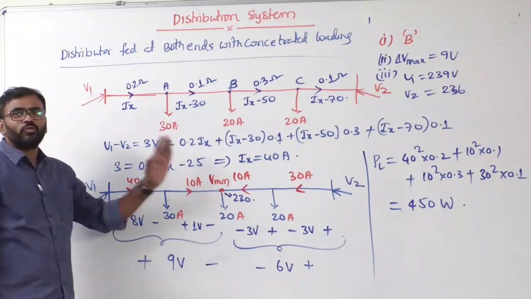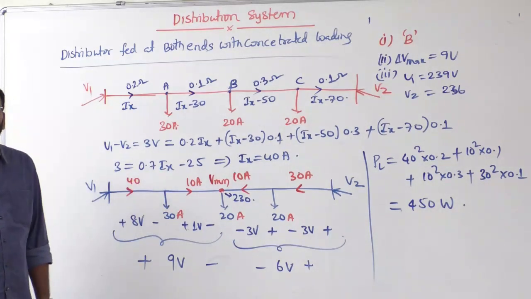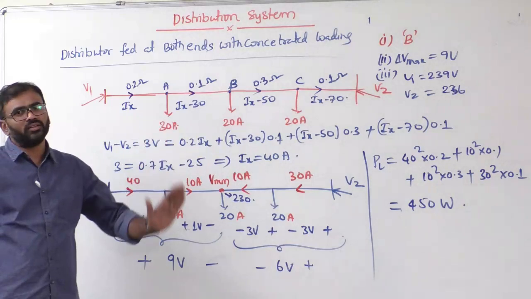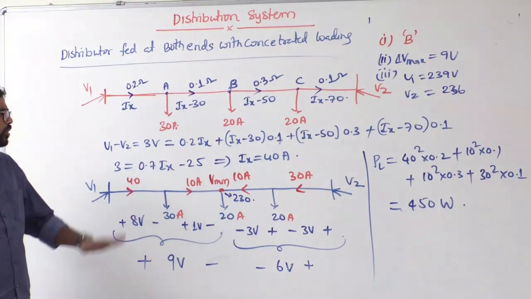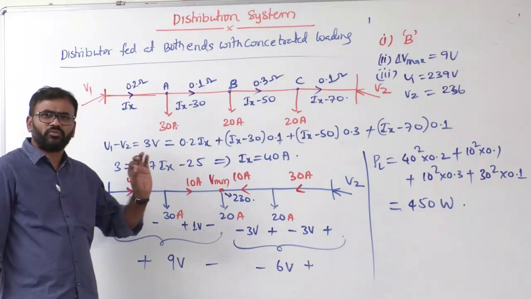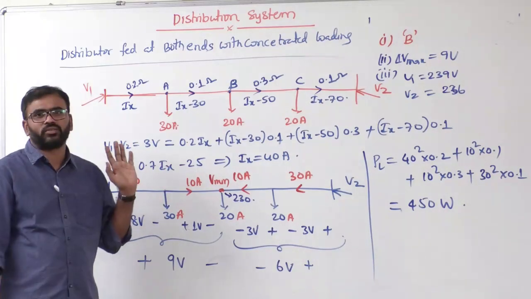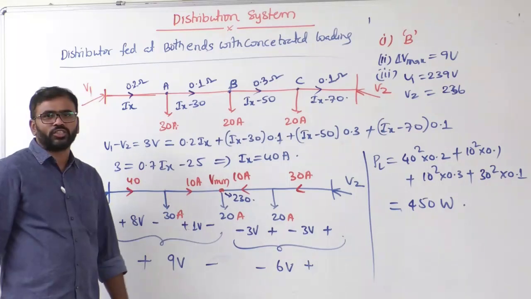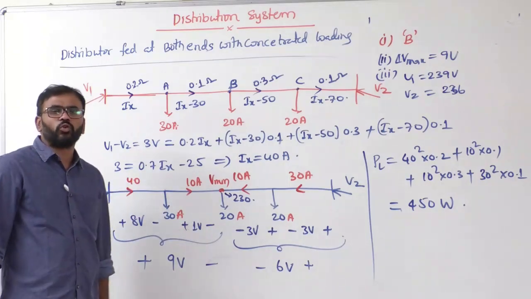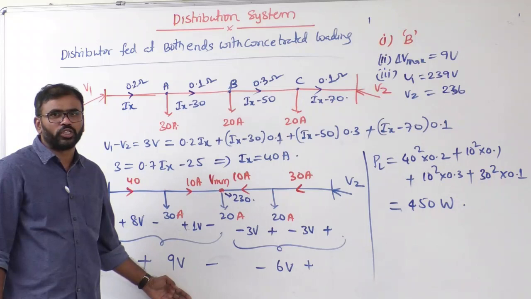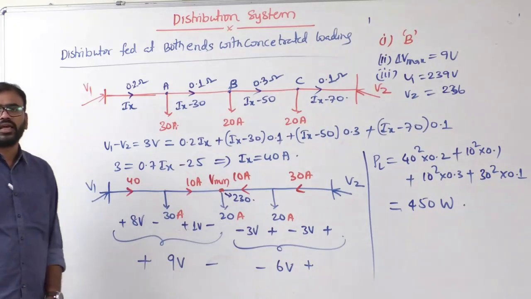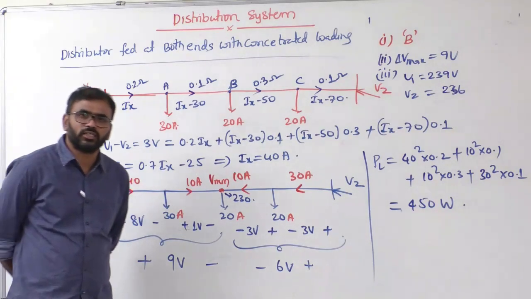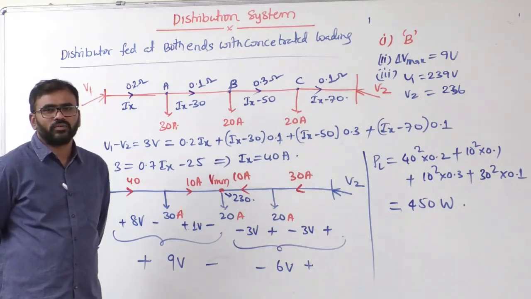Now this is how we need to solve for the distributor which is fed at both the sides. Any problem is given, this is the method. First step is calculation of Ix, then redistribution of current, then identifying the minimum voltage location, then calculation of voltage drops, then identifying the maximum voltage drop, and finally calculation of power loss. Now this is the procedure, sir.